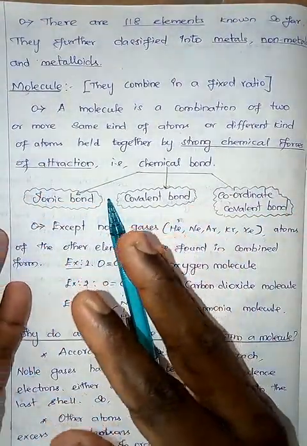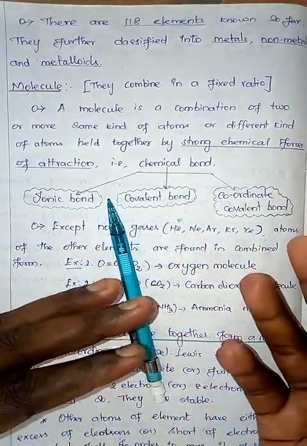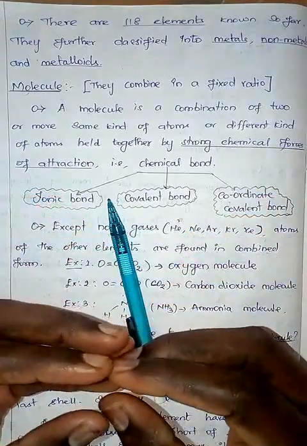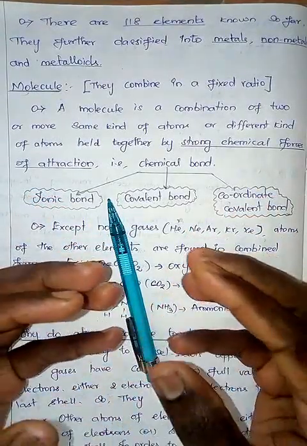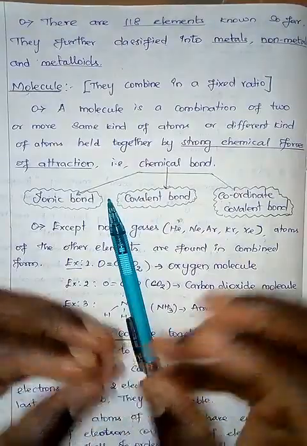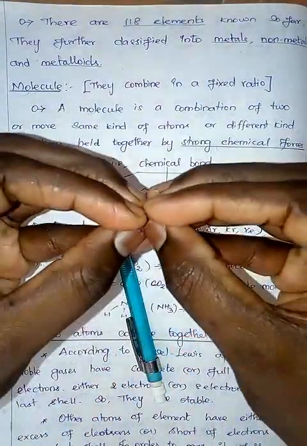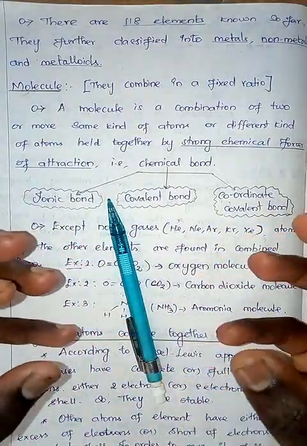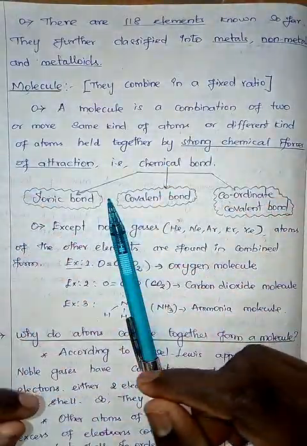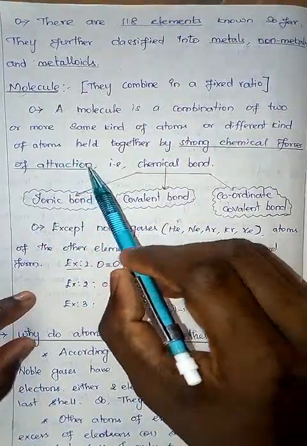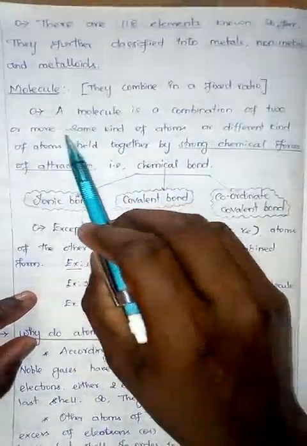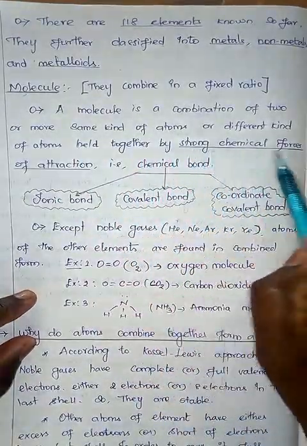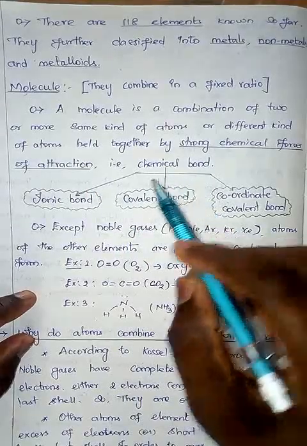The atoms may be a similar kind of atom or different kinds of atoms, combined together by a strong force of attraction, which we call a chemical bond. Let's take oxygen and oxygen chemically combining to form O2. That we call a molecule. Hydrogen and oxygen combine to form water. So a molecule is a combination of two or more same kind of atoms or different kinds of atoms held together by a strong force of attraction we call chemical bond.